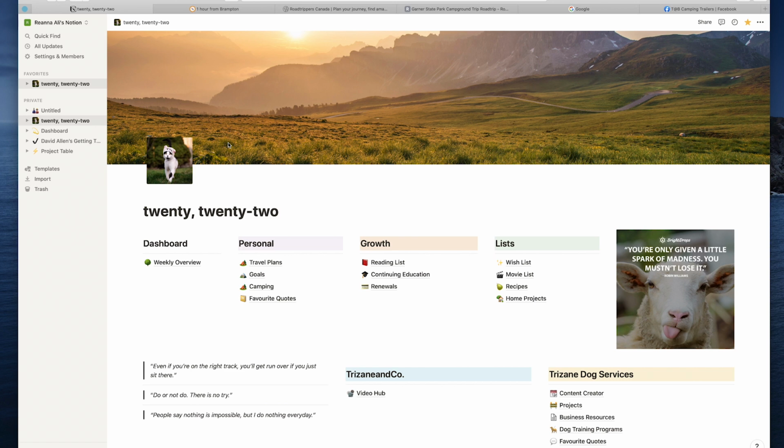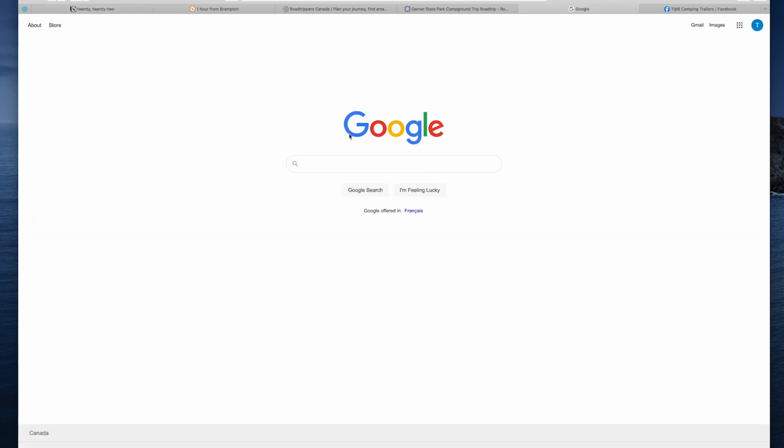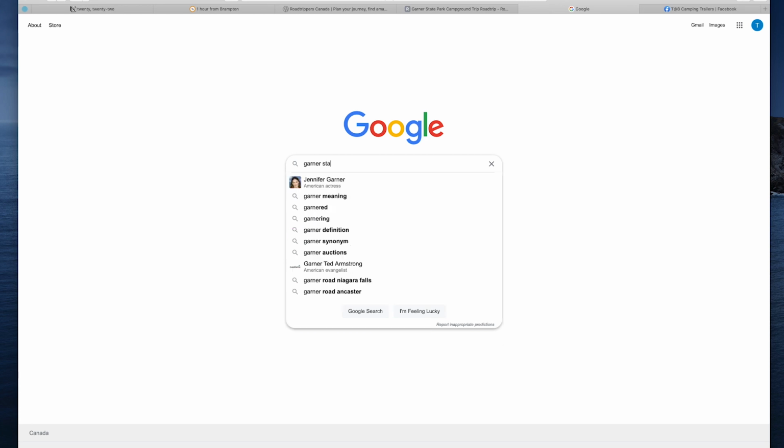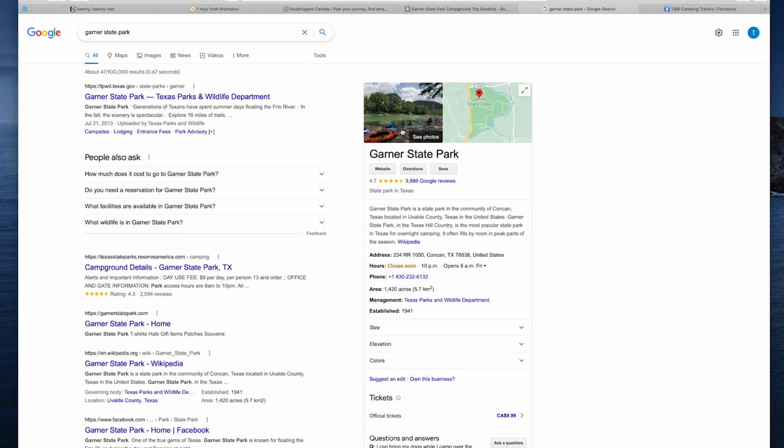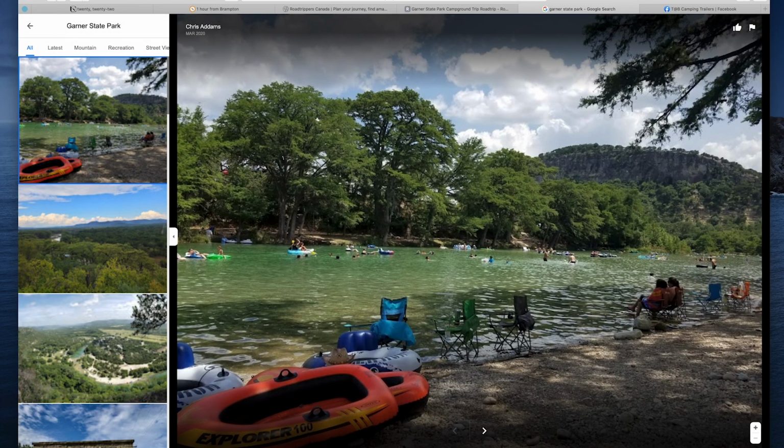The way that I also find places to stay is I use good old Google. So I'll type in Garner State Park, for example, in Texas, and it'll show up the park. It shows me photos, it shows me reviews. I can see all sorts of things.